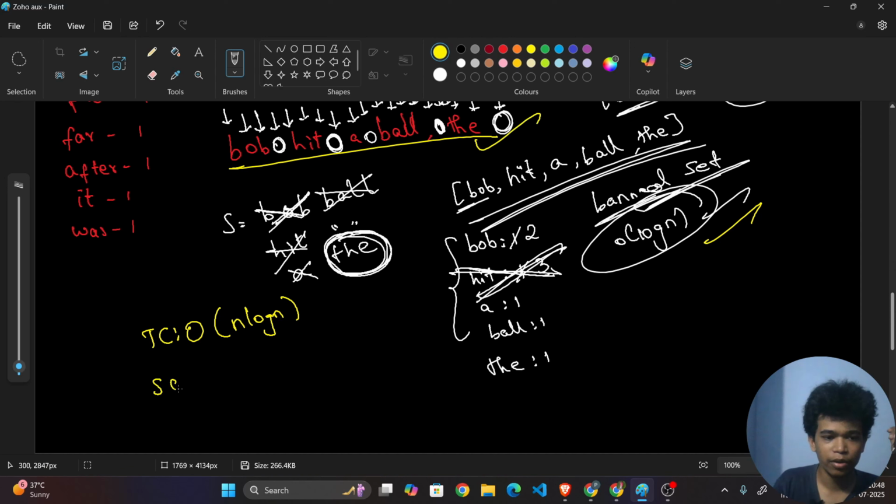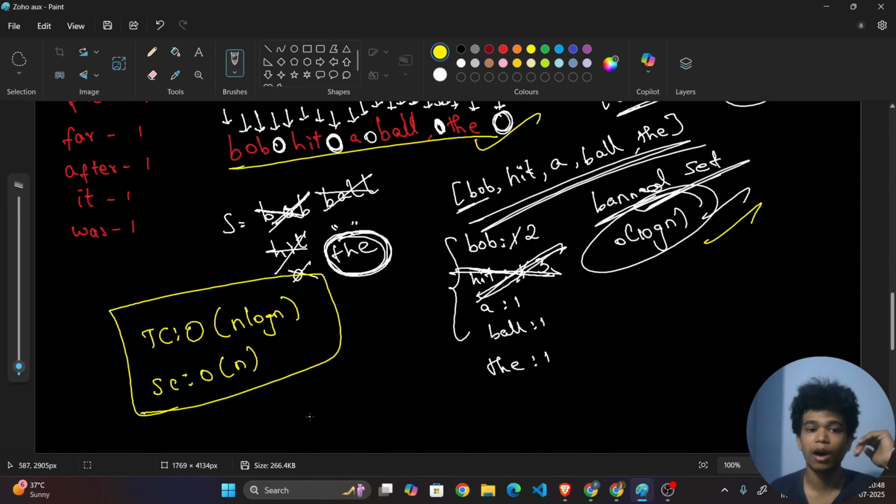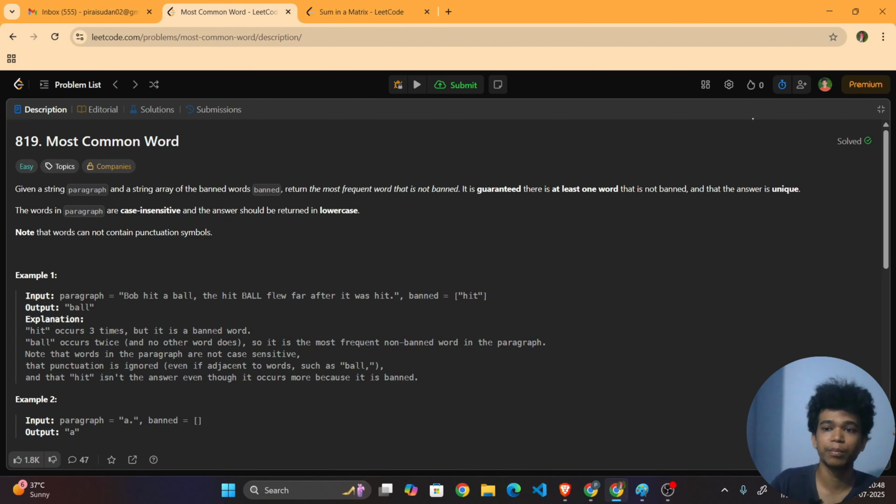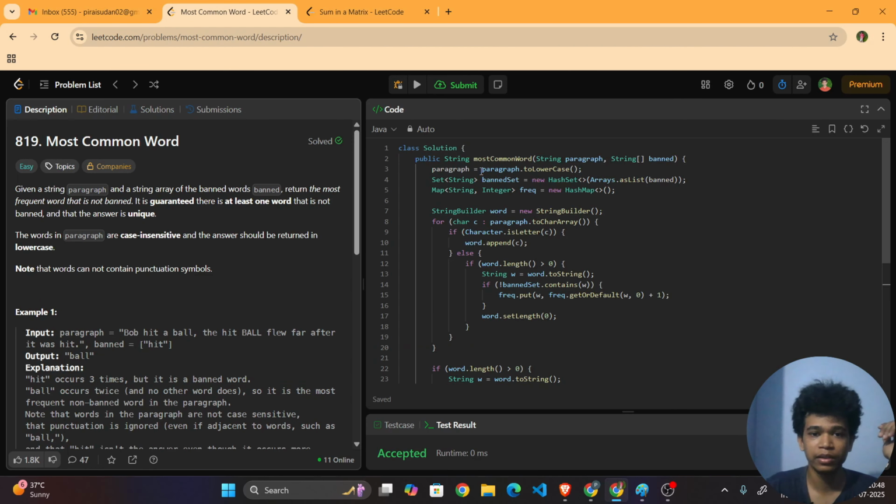Okay. Now what is the space complexity? It will be O of n because we are using an auxiliary hash map and auxiliary hash set. So this is the time and space complexity analysis. Once you have seen the problem's code, it will be more clear. So this is the code.